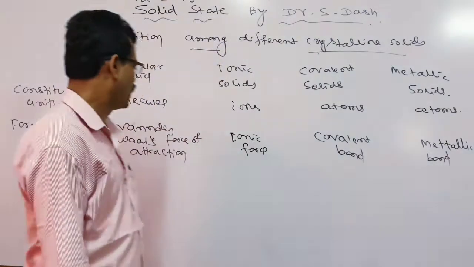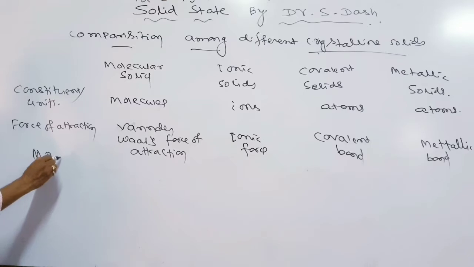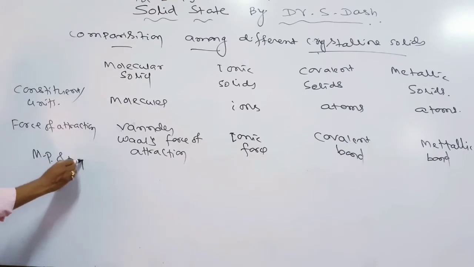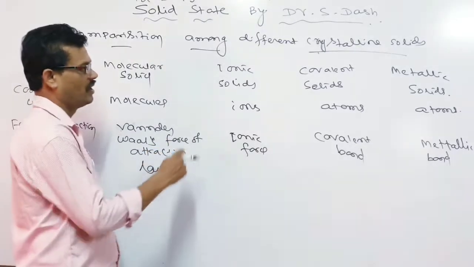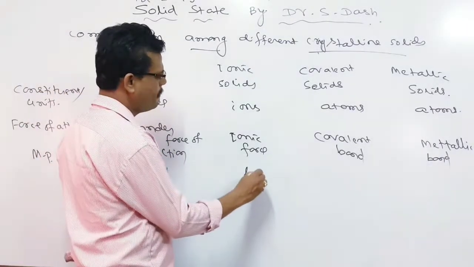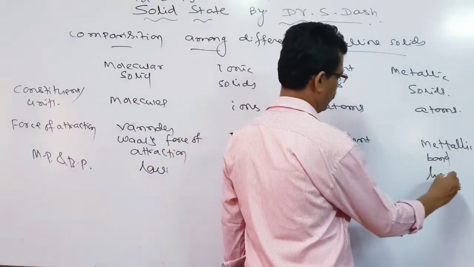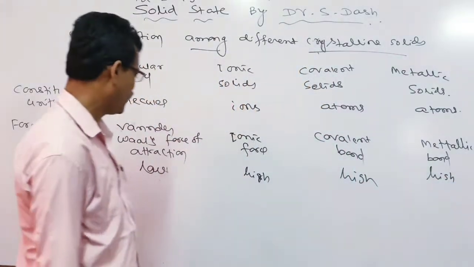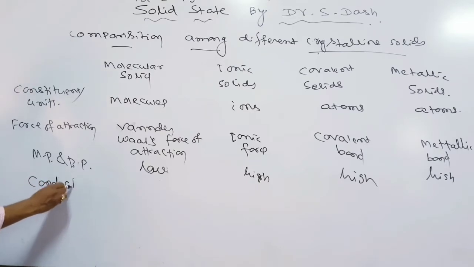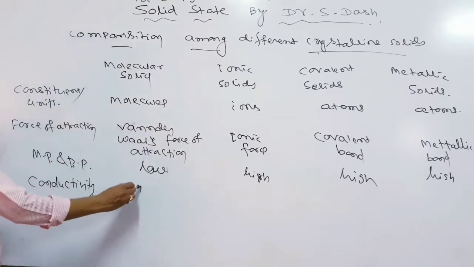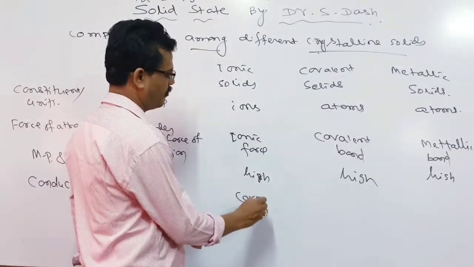Whenever we come to the melting and boiling points, in case of the molecular solid they are low, and in case of ionic, covalent and metallic solids they are high. Regarding conductivity, molecular solids have no conductivity, and ionic solids carry current in molten state.